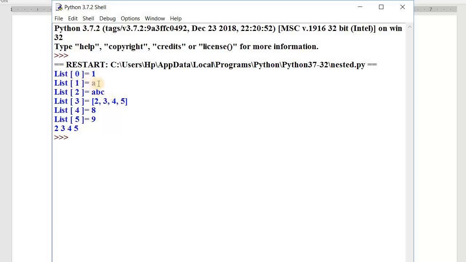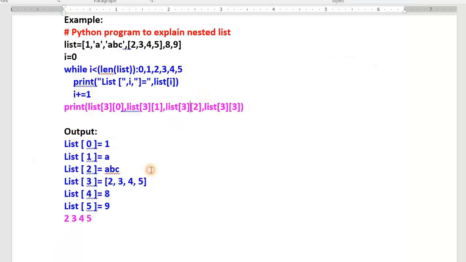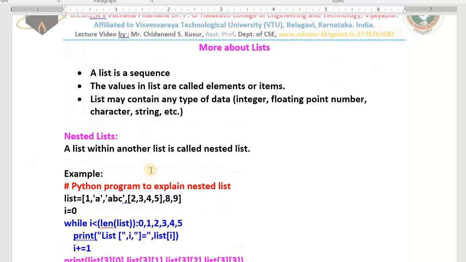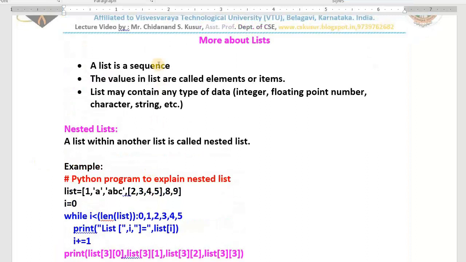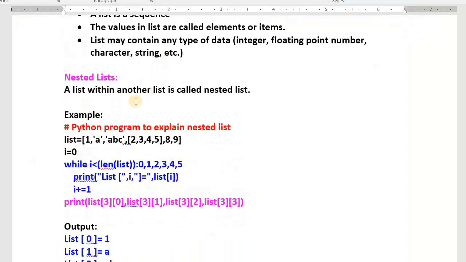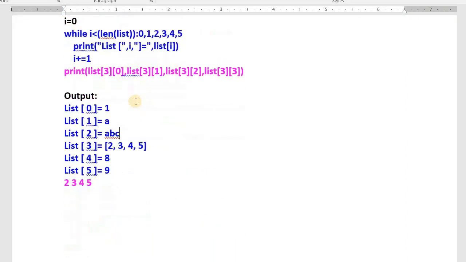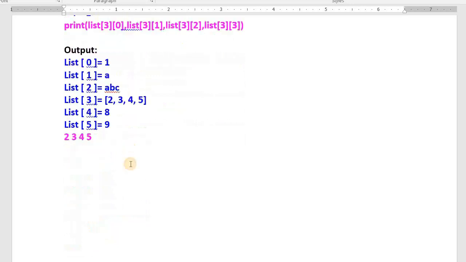List of 0 is 1, list of 1 is A, list of 2 is ABC, list of 3 is so and so. This is very simple. If you get a question on nested lists in the examination, I suggest you write a few points about the list, then explain one line about the nested list, and write one example like this. I suggest you write the output also. Okay, I hope you understood the topic.